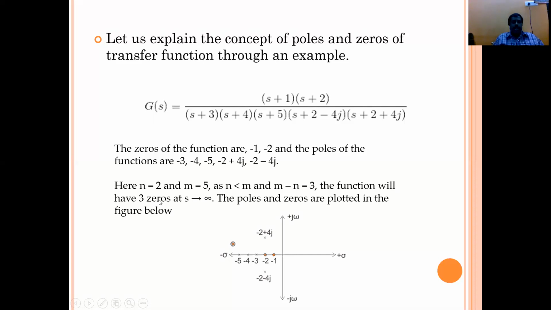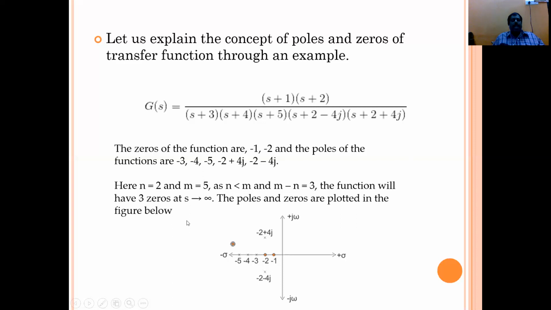Here n is the number of zeros. How many zeros are there? Minus 1 and minus 2, that is 2 only, so n is equal to 2. M represents the number of poles. How many poles are there? 1, 2, 3, 4, and 5, so m is equal to 5. As n is less than m, that is zeros are fewer than poles, and m minus n is equal to 3, the function will have 3 zeros at s tends to infinity.